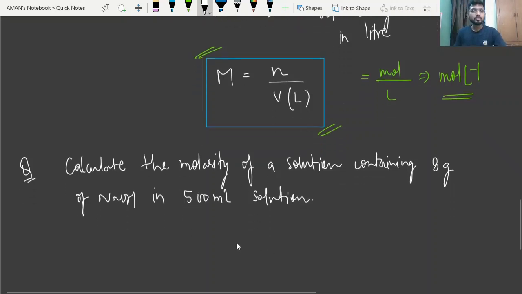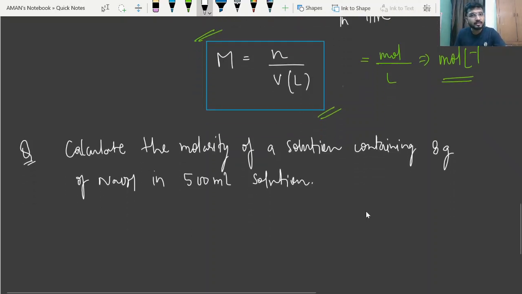Okay. So you have to calculate the molarity in which 8 gram of NaOH is dissolved in 500 ml of the solution. Okay. Now see what will be the solution.